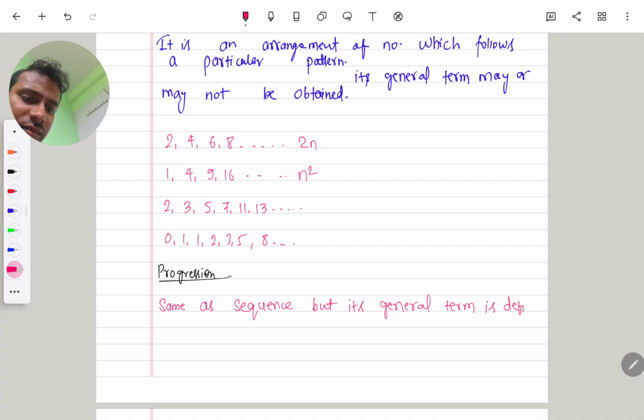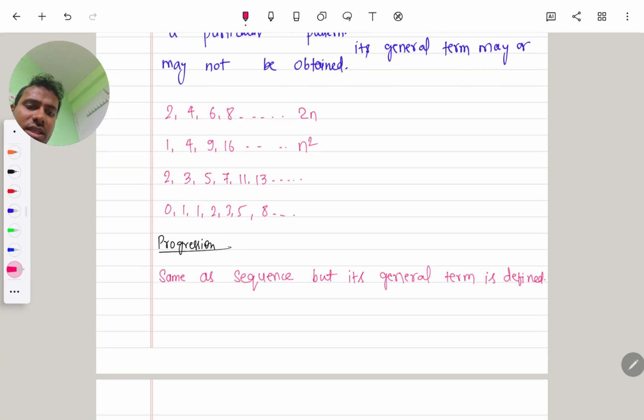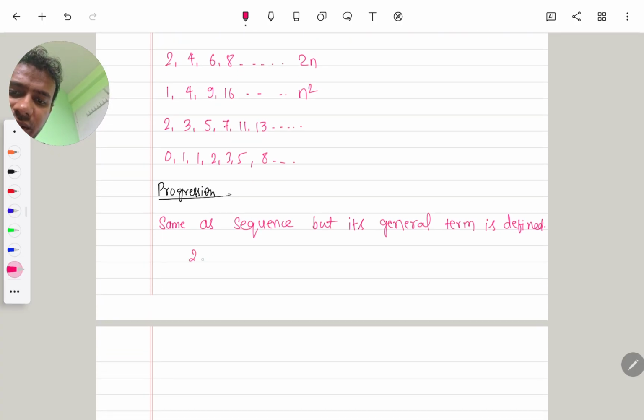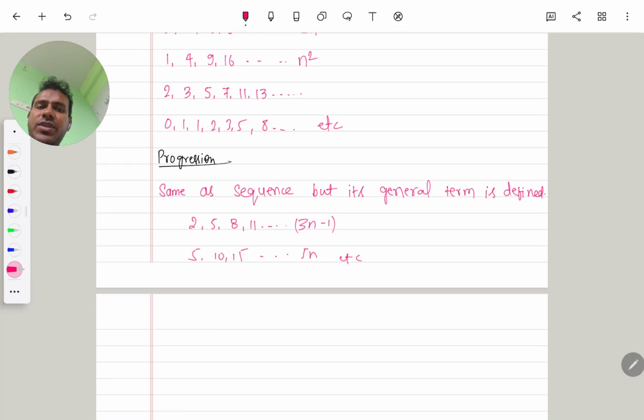That means in this, the general term must be obtained. An example of that type of sequence is 2, 5, 8, 11 and so on. Its general term is 2 plus (n minus 1) into 3, which is 3n minus 1. And also 5, 10, 15, with general term 5n, etc. Okay, there are two terms, sequence and progression, which we have defined.